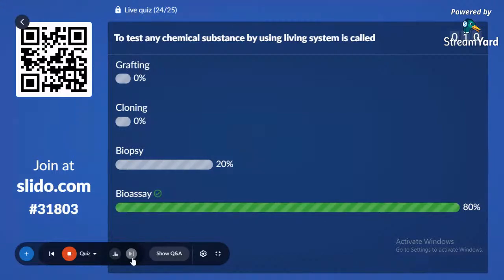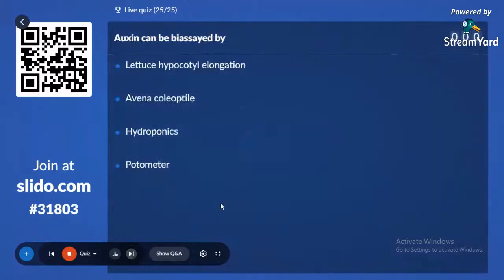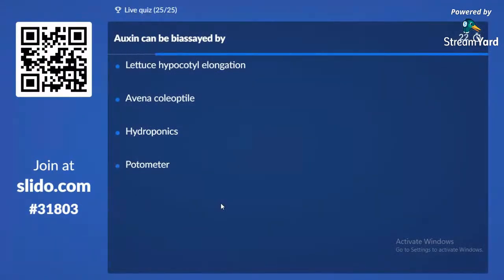Last and the final question on the screen. Auxins can be bioassayed by, NTA Abhyas mock test question. Option A, lettuce hypocotyl elongation. Option B, Avena coleoptile curvature. Option C, hydroponics. Last one, potometer.